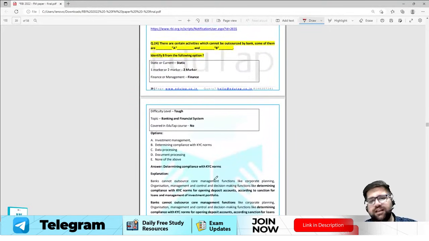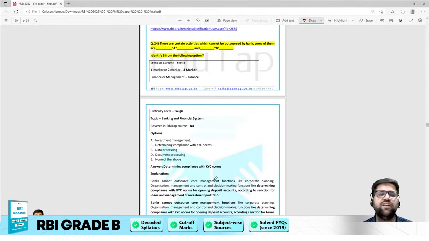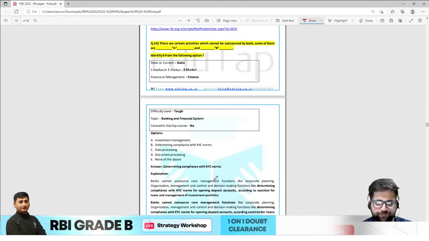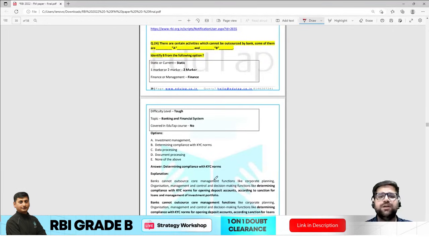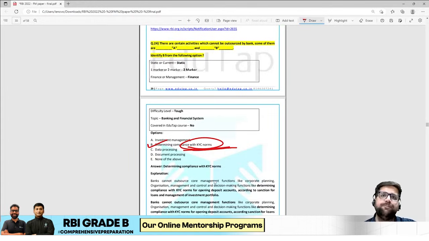Question number 24, yes, this particular question can be debatable and can be left altogether. Under such a question, when you are not able to think of any logic, then it's definitely good to skip those questions and play safe. However, the answer to this particular question was regarding KYC norms. Again, KYC is a very integral part of bank processes.